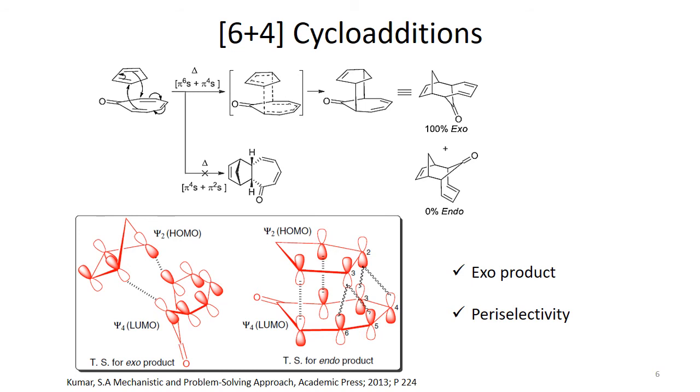So it means that the frontier orbitals have a repulsive interaction between C3 and C4 on tropone and C2 on the diene. Similarly, between C5 and C6 on tropone and C3 of the diene in the endo transition state. This repulsive secondary orbital interaction destabilizes the endo transition state, leading to complete selectivity for the exo product. This is how we get the exo-only product as a result of this 6+4 cycloaddition of tropone with cyclopentadiene.